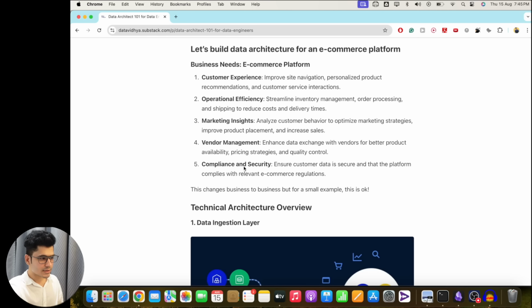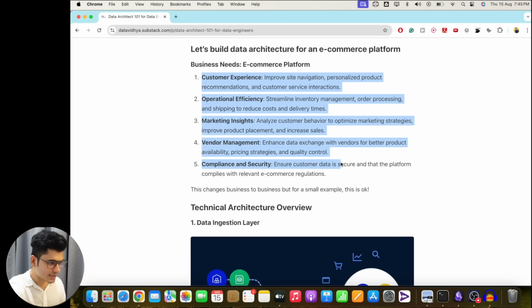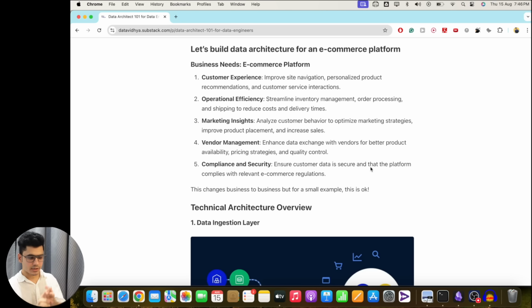And fifth is compliance and security. A lot of the time on an e-commerce platform, people will be making payments. There is some compliance that we need to follow. Let's say we don't capture the credit card information. Even if we capture the credit card information, we should mask all of this data so that it doesn't get leaked. These are some of the compliance requirements that you have to follow. So these are the business goals, right? We want to increase customer experience, operational efficiency, marketing insight, vendor management, compliance, and security. We understand the business goals.